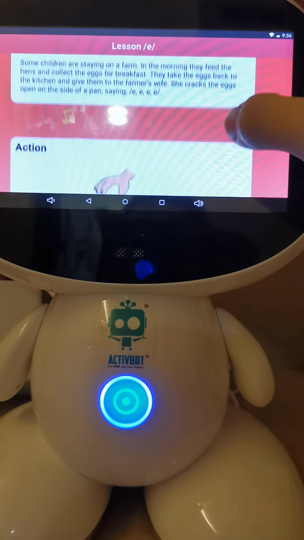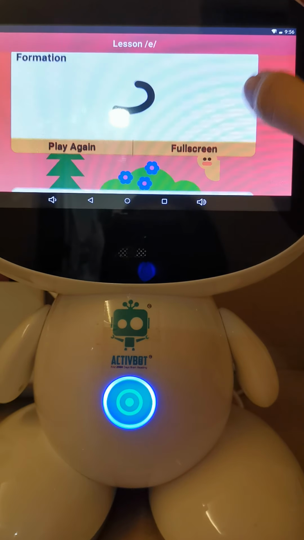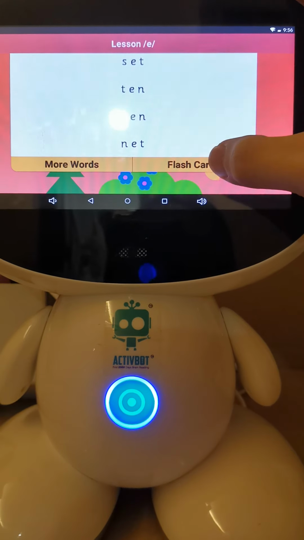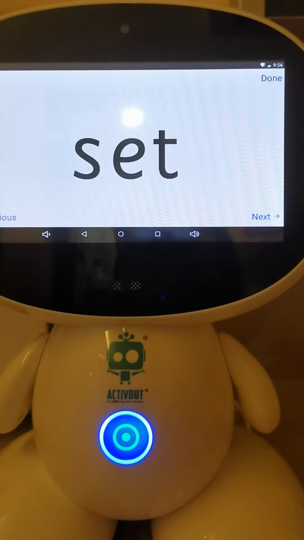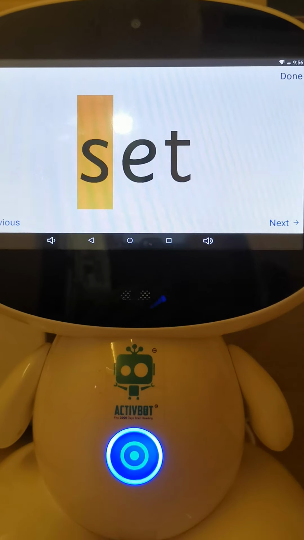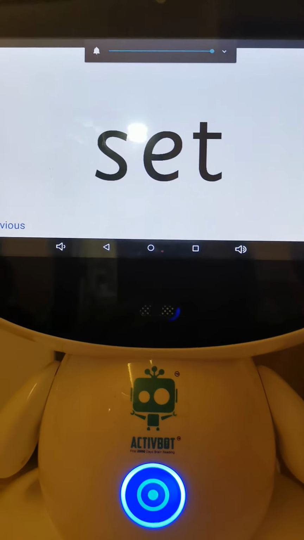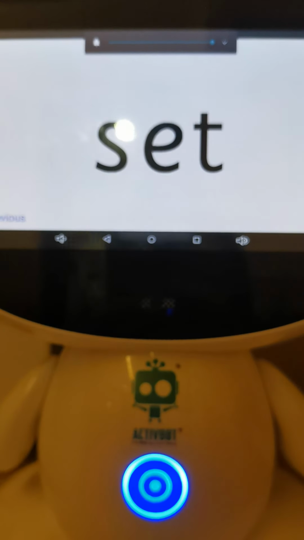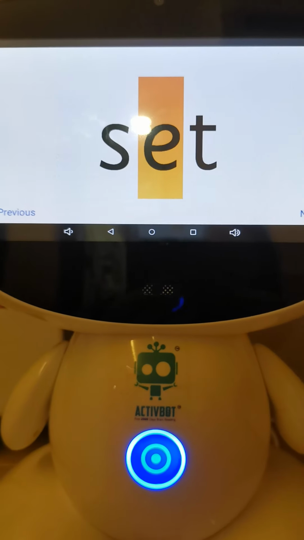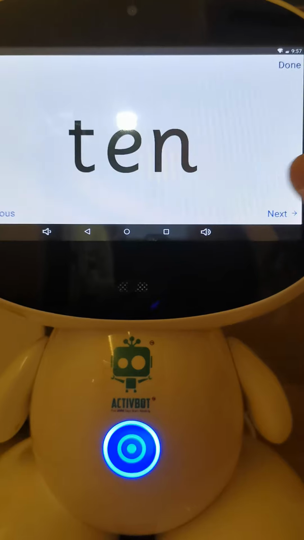Okay, then we scroll down. Go to the blending. Go to the blending flashcards. Okay, now we're going to press here. Okay, now going to blend together. What is the sound for? Add, set. Okay. Set. Okay, press again. Add, set. Okay, set. Okay, go to the next one.